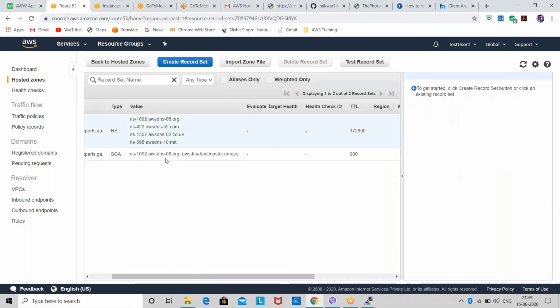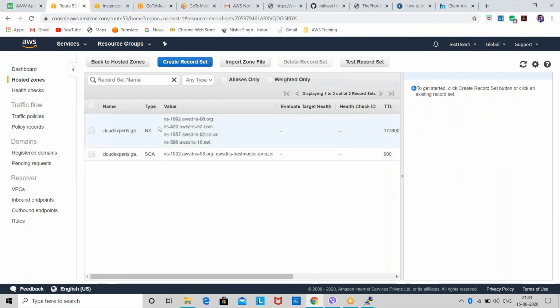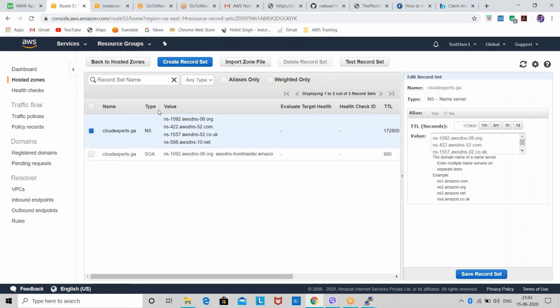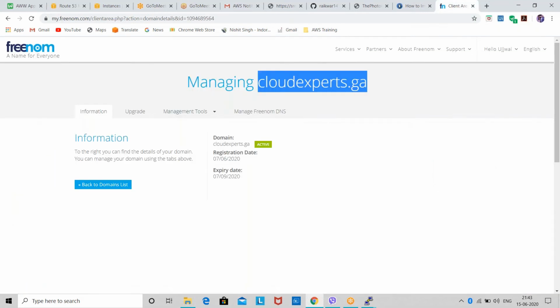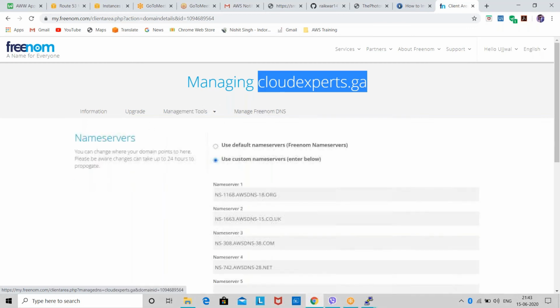So you guys can see, as soon as I've created the hosted zone, they have given me the name servers for this domain name, cloudexpert.ga. Okay, so these are the name servers. NS means name server. So I'll copy these name servers to the name servers of my website here, because only then will my Route 53 be connected to this domain name from this website.